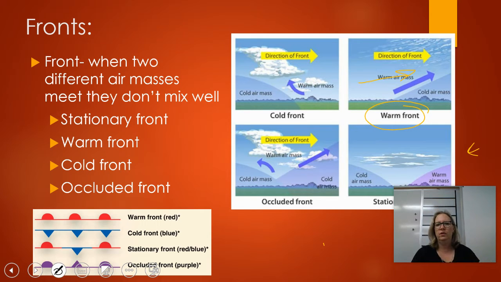And then finally, an occluded front, that fourth one down here, is a little more complicated. It occurs when two cold fronts come in and kind of capture a warm front in the middle.